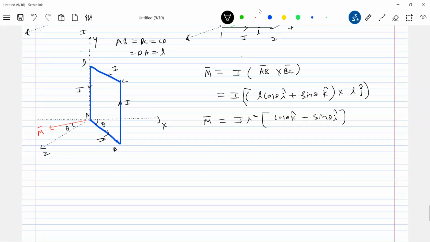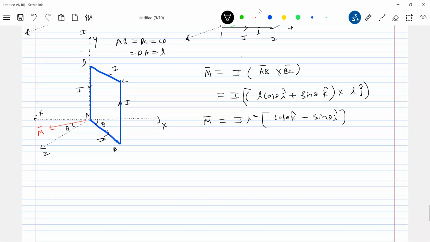If the same loop lies in the XY plane, how will M bar be? Parallel to the Z axis. So here M bar will make some angle theta with the Z axis. So that's what you find, K cap, and this is the negative X axis. So where needed, you can take help of this cross product also.